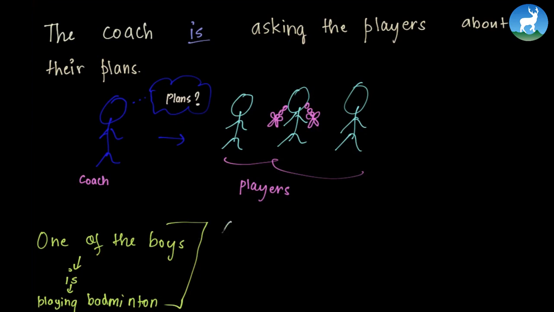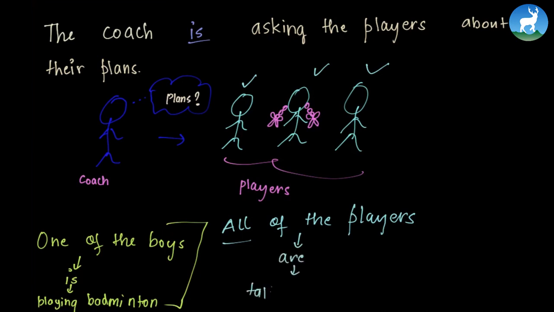Now another example is "all of the players." We had seen "none of the players," where none denoted three players. Now among these three players, we say "all of the players." Now "all" is plural, right? So all of the players are talking to their coach.